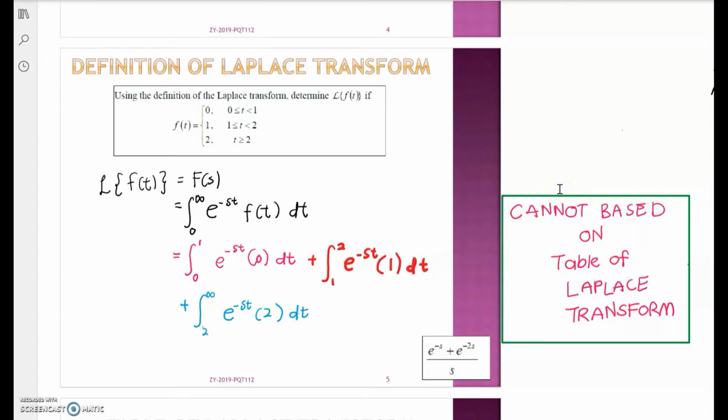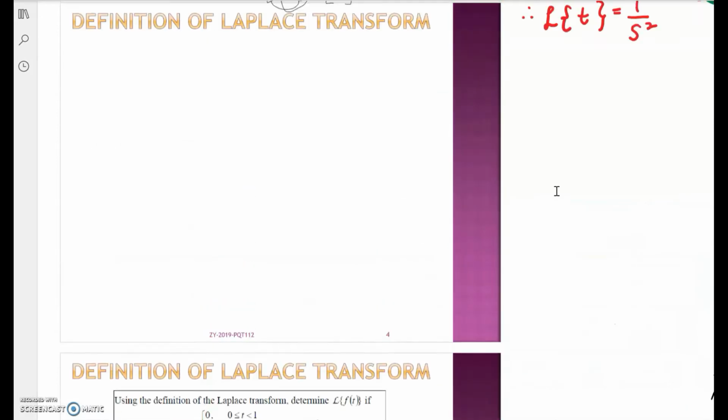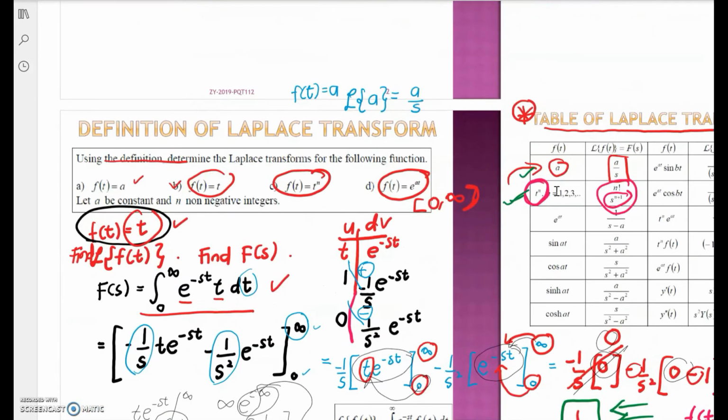Assalamualaikum and hi. We continue our discussion on the definition of Laplace transform. In the previous video, I told you about the definition of Laplace transform for only one function, where the function is defined over the interval of 0 to infinity.